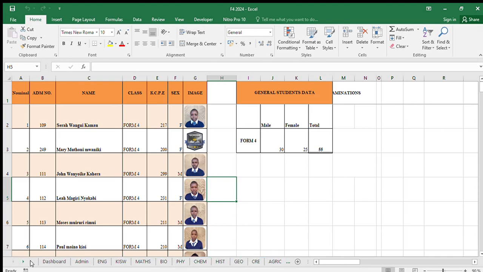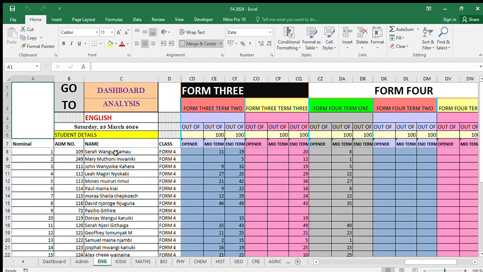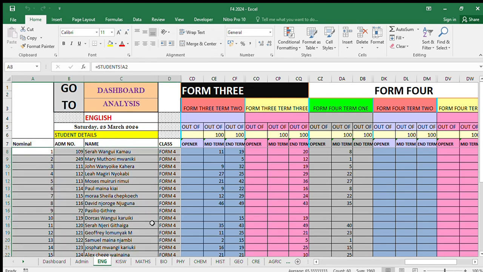So tuende kwa subjects hapa kwa dashboard. Ukibonyeza subject for example English itakuleta hapa. So hii majina ya wanafunzi itatokea automatically. Vile uliweka pale kwa student details hapa hutaweka tena, inajitokeza hivyo. Na inajitokeza in the order of nominal number. So unaona not the order of admission, it is the order of nominal number.